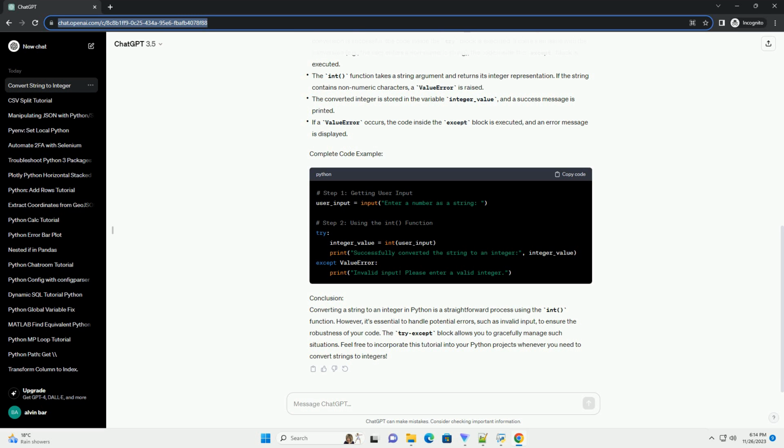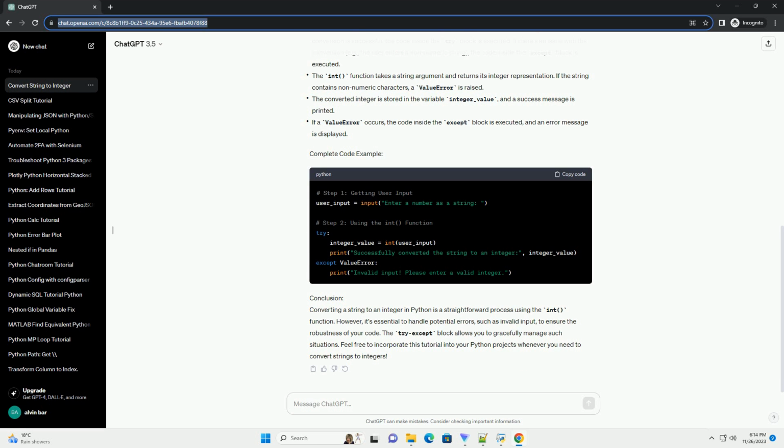The int function takes a string argument and returns its integer representation. If the string contains non-numeric characters, a value error is raised. The converted integer is stored in the variable integer_value, and a success message is printed. If a value error occurs, the code inside the except block is executed, and an error message is displayed.